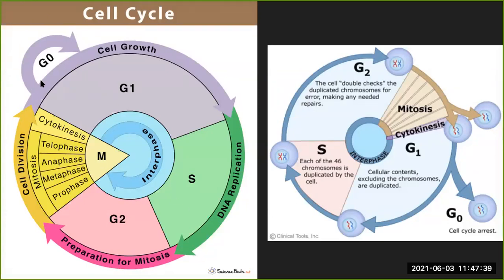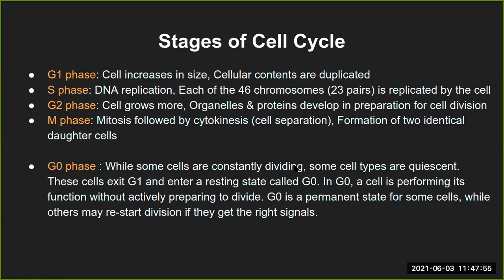I'm not talking about it at this moment, but we will talk about it as and when it comes. So, just remember, these are the three main phases of the interphase, and mitosis as the second phase of the cell cycle.